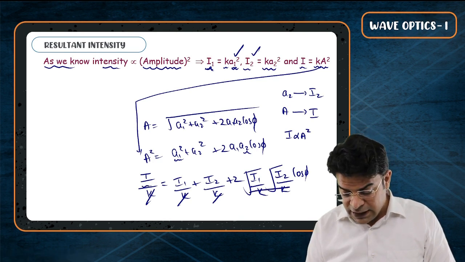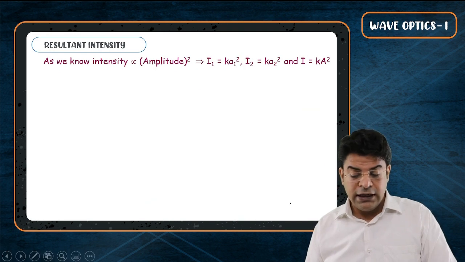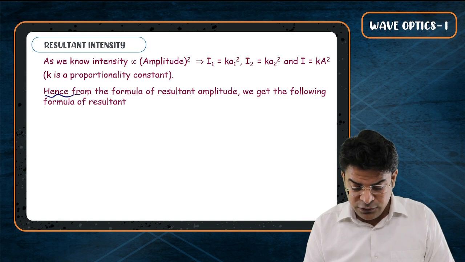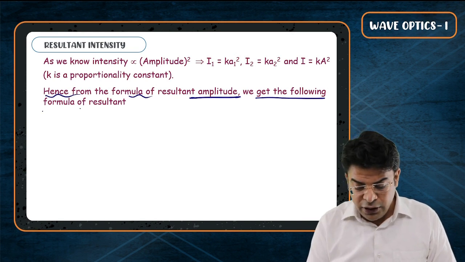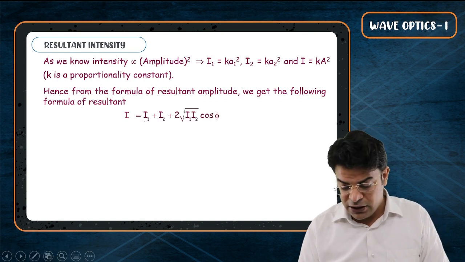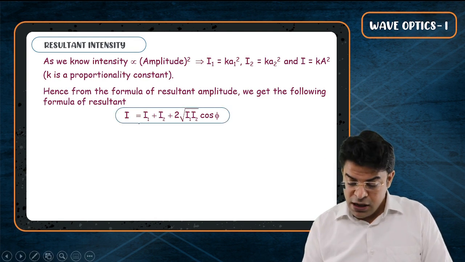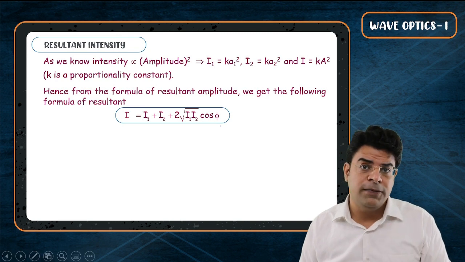So what you get is I resultant equals I1 plus I2 plus 2 root I1 I2 cos phi. And this is something that you should know by heart. Hence, from the formula of resultant amplitude, we can get the following formula for resultant intensity. The resultant intensity is nothing but I1 plus I2 plus 2 root I1 I2 cos phi. Once more, I1 plus I2 plus 2 root I1 I2 cos phi. You need to remember this formula.